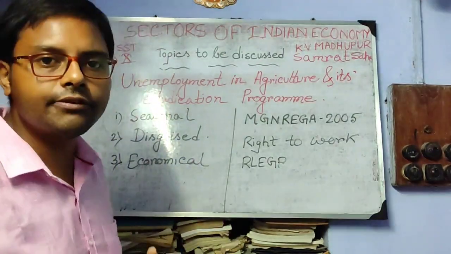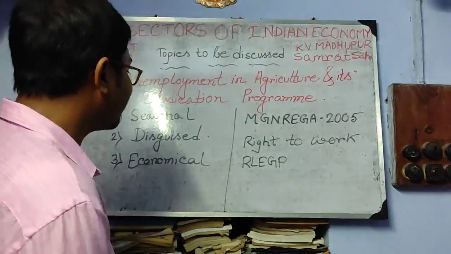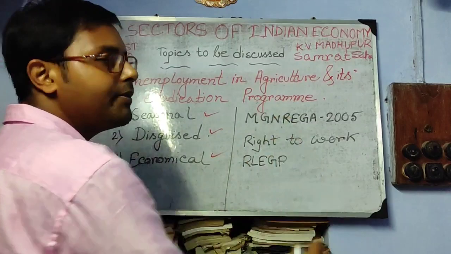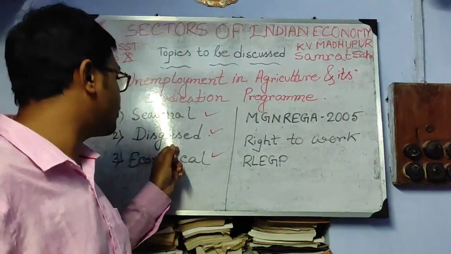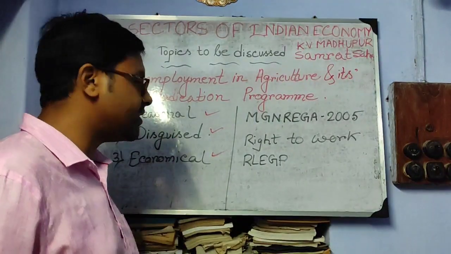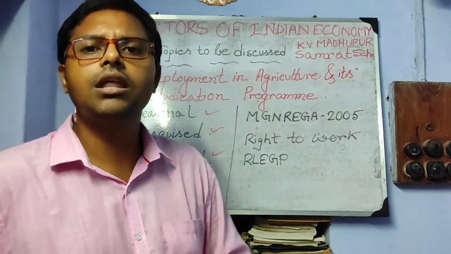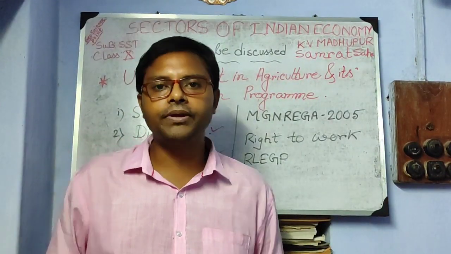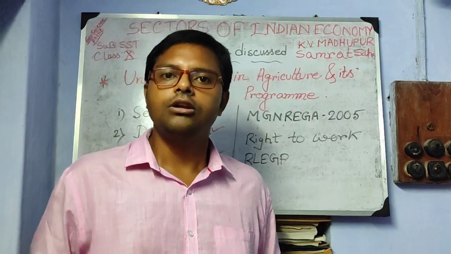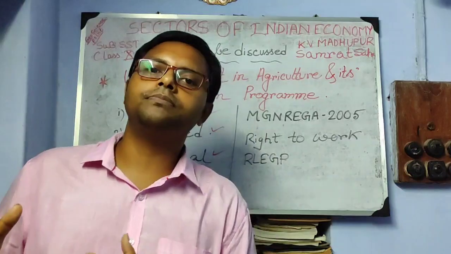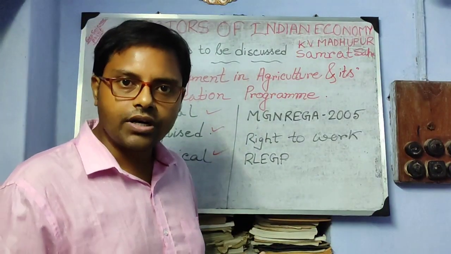What are the basic types of unemployment found in the agricultural sector? Three basic types are found. Number one is seasonal unemployment, number two is disguised unemployment, and number three is economical unemployment. What is seasonal? In a particular season there is a cropping season, but in another season there is a totally banned season. So in the cropping season most of the people can get work.